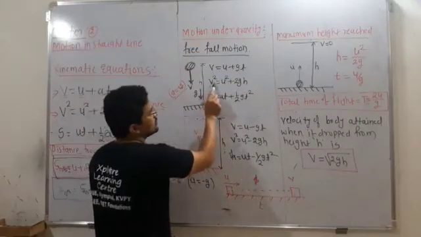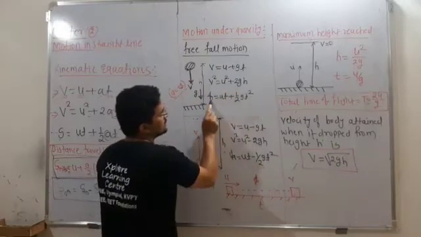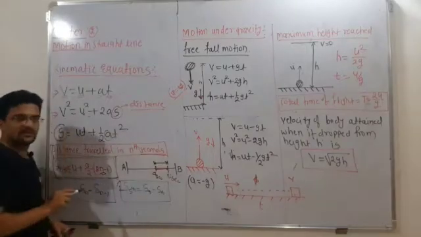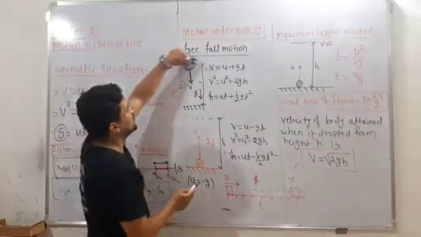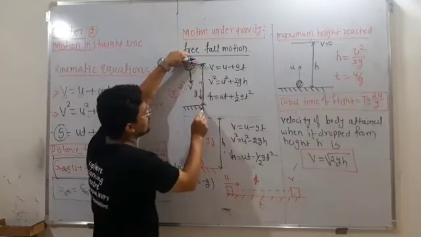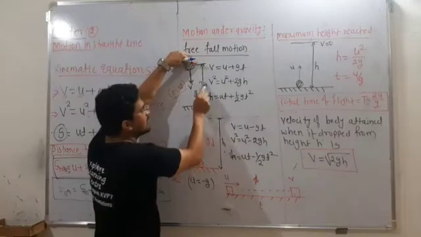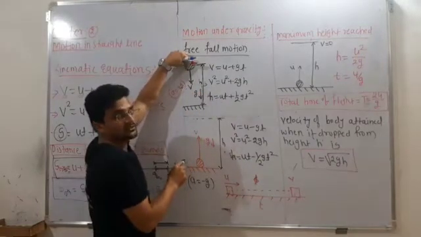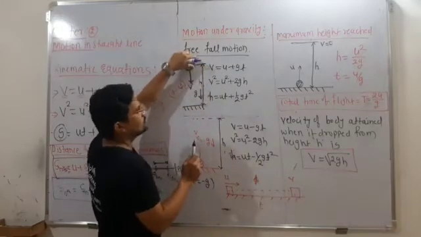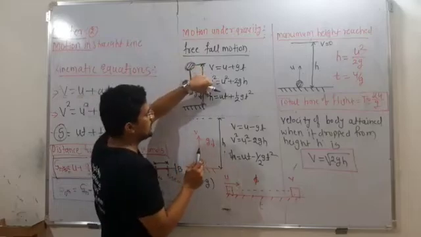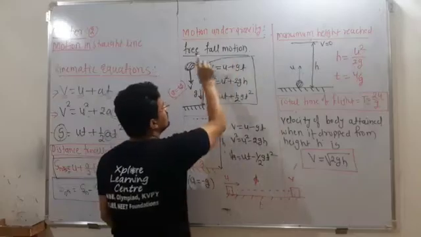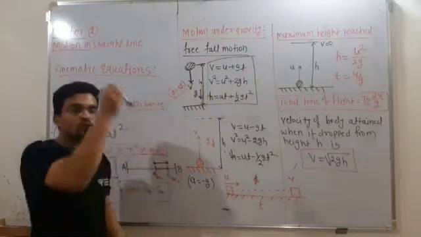Same way, v square is equal to u square plus 2gh. h is equal to what? I am taking here h instead of s. s is nothing but the distance itself. So when I drop the object from here, and this is the ground, this is a distance from that object to ground, that is nothing but s itself, but that s can now be taken as a height h. So don't get confused, s and h are both the same. Because it is dropping from the height, you have to take h. h is equal to ut plus half g t square. So these are the kinematic equations for the free fall motion when the object is falling towards the earth.